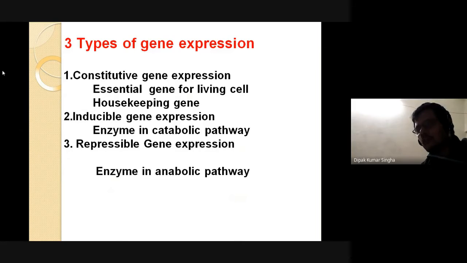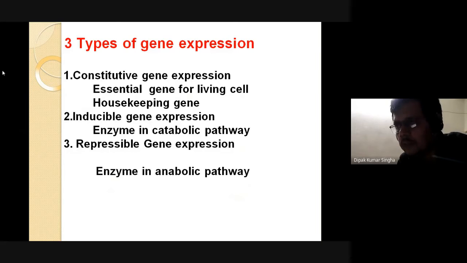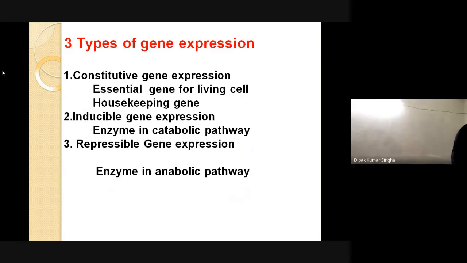Either at a slow or a higher rate, it is a continuous process. This is called constitutive gene expression, and especially for life processes, they are continuously expressed, either at a low rate or a high rate. That's why it is called the housekeeping gene. Just as in your house there is a housekeeper to maintain your house, that is called the housekeeping gene.